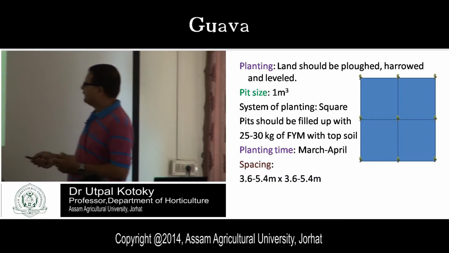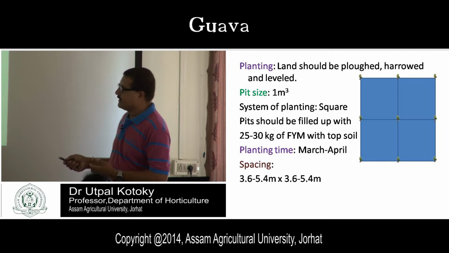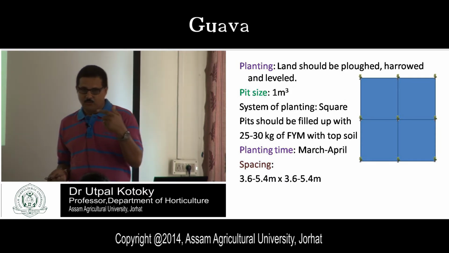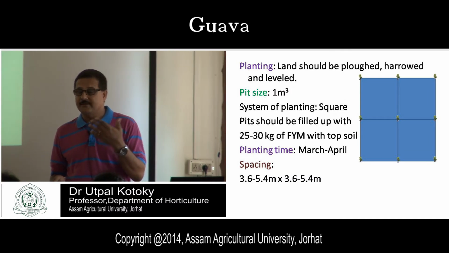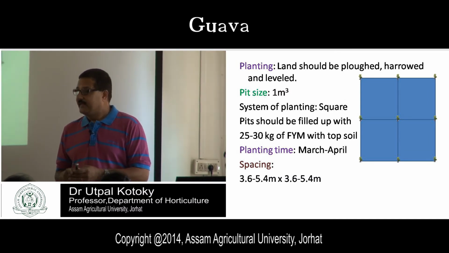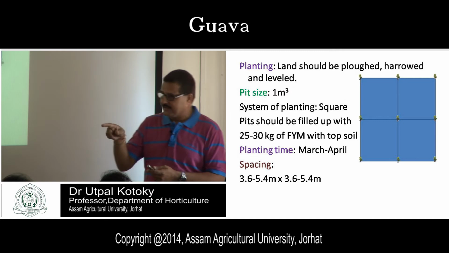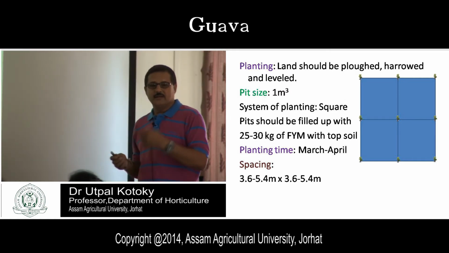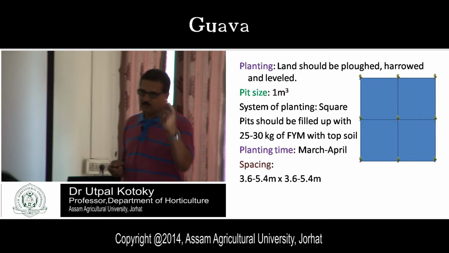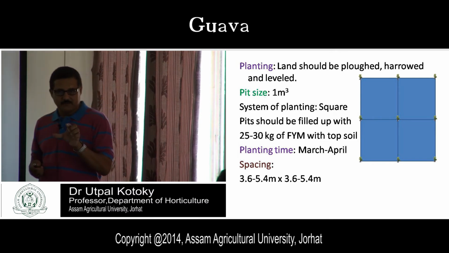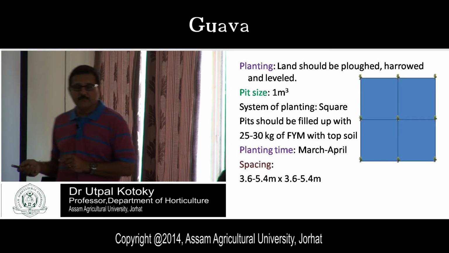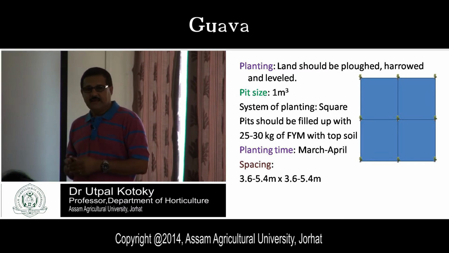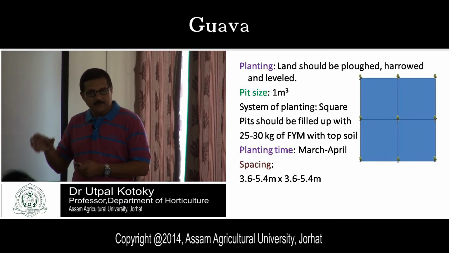Then 25 to 30 kg of farmyard manure with topsoil. When to apply farmyard manure? At the time of pit filling, like your banana and other crops. For banana, what was the rate? 12 kg per pit. Here the rate is 25 to 30 kg of farmyard manure per pit at the time of filling up of the pit.